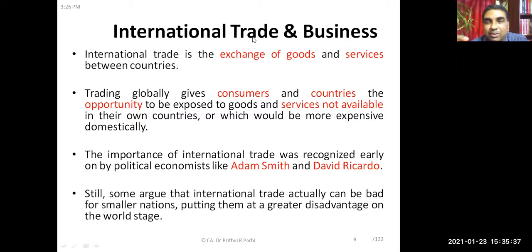But when the market becomes more and more competitive, definitely it becomes advantageous to the ultimate consumer. When the market is competitive, the consumer gets a better product at a lesser price. So that is the broad advantage of international trade and business. It makes the market more and more competitive. Do you have anything to say here?